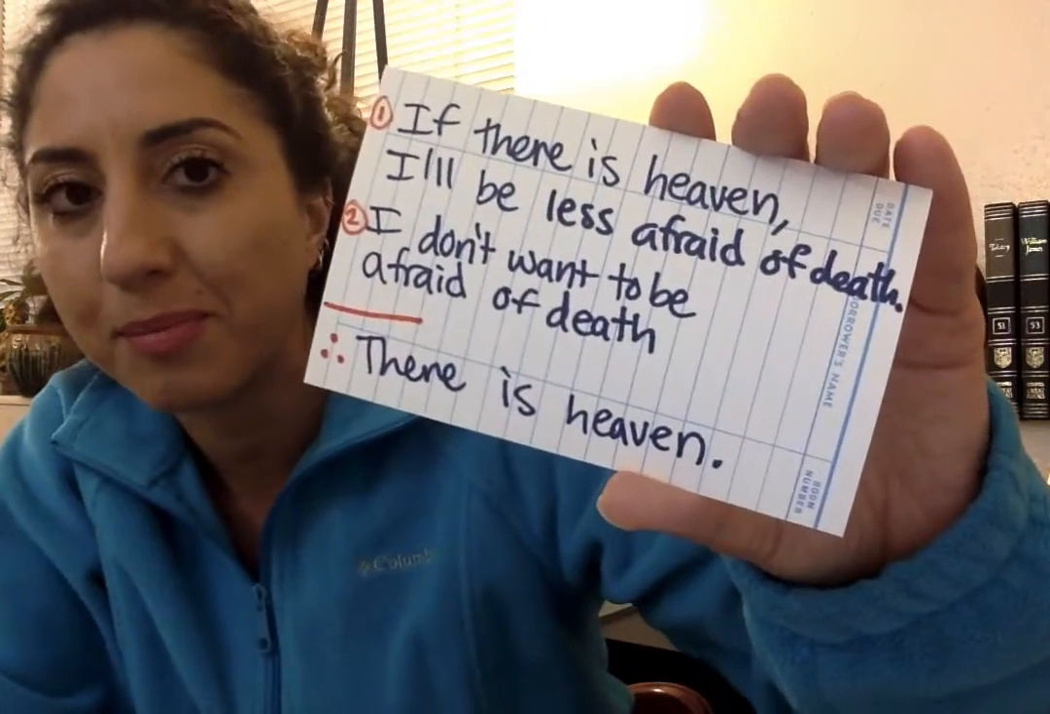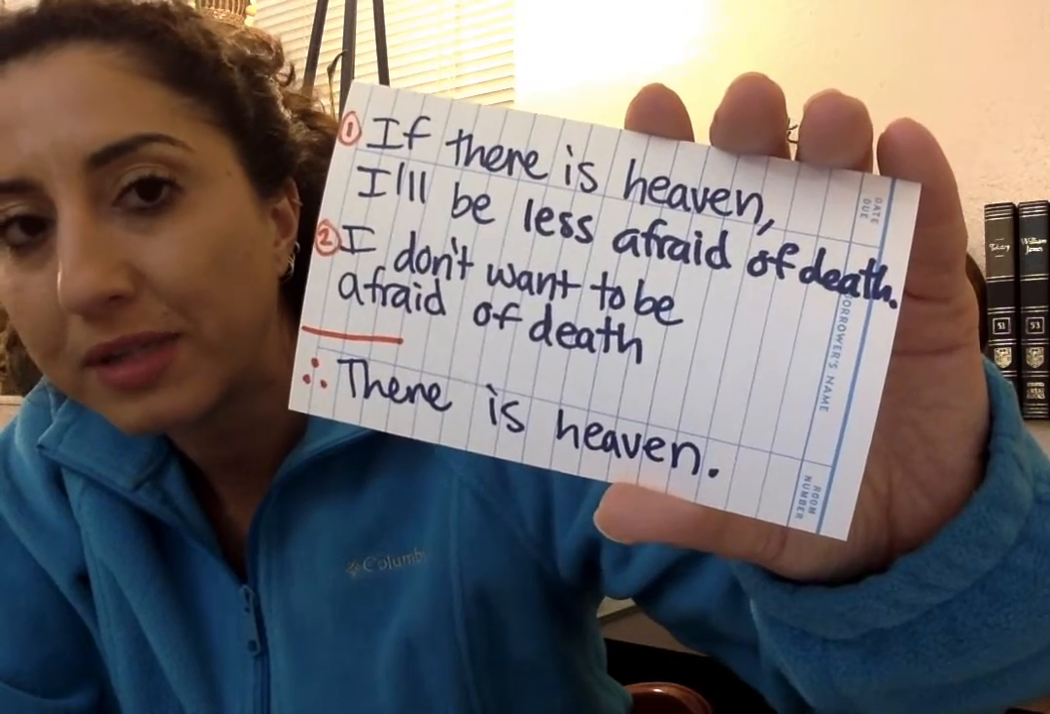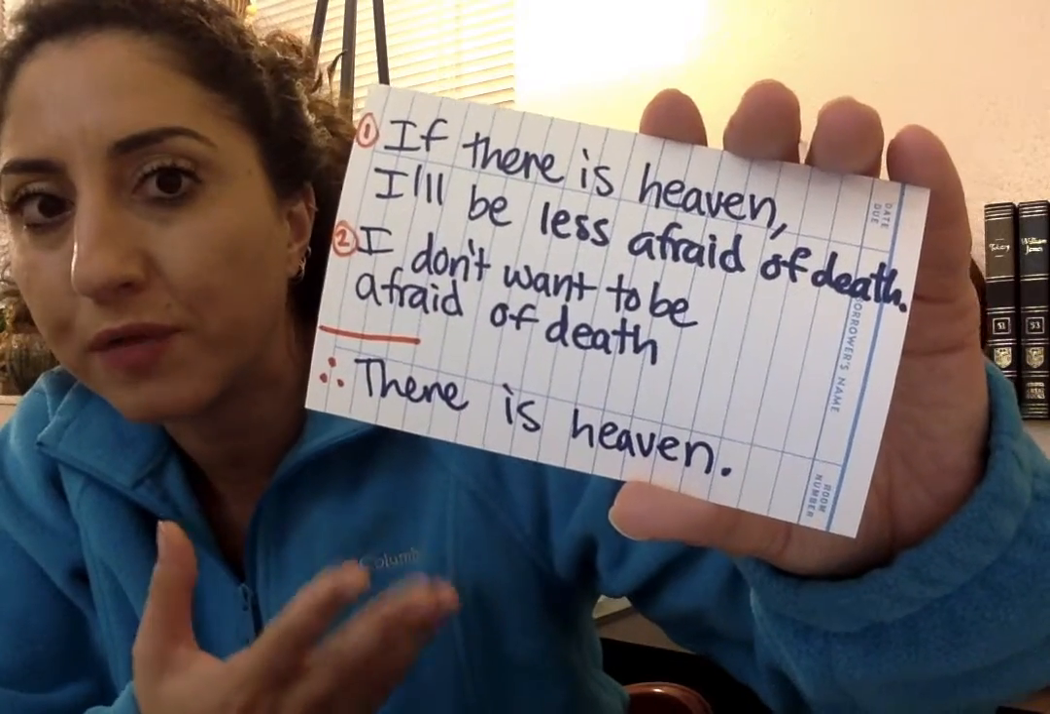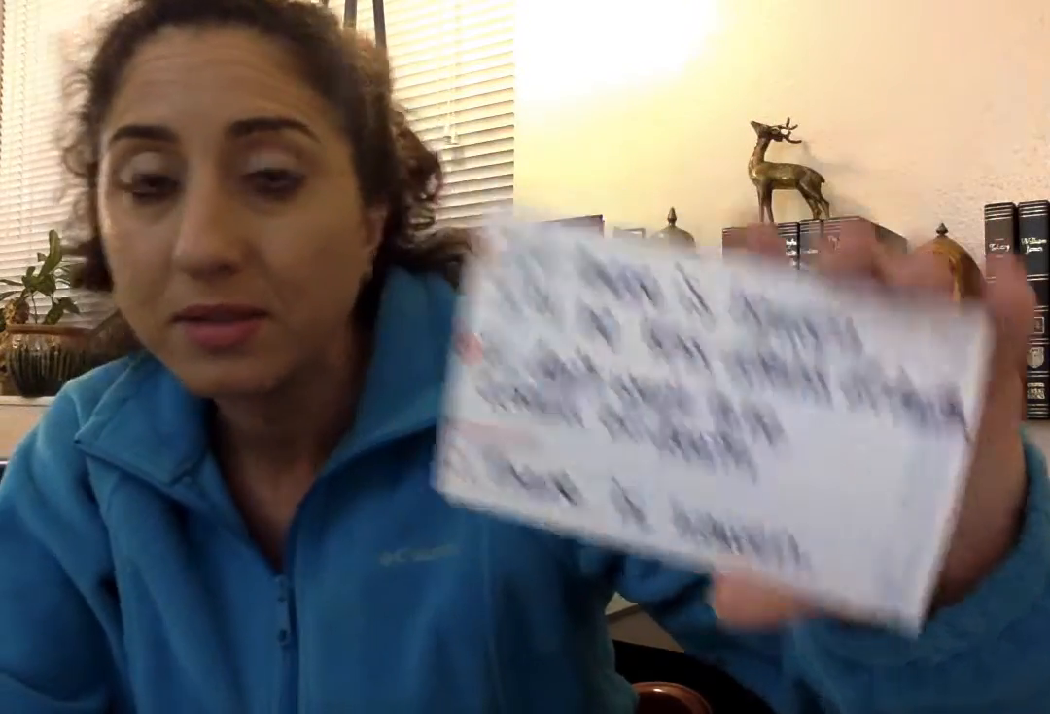Here's our last example. If there is a heaven, then I'll feel less afraid of death. And I don't want to feel afraid of death, so I'm going to conclude that there is a heaven. These are all examples of fallacious reasoning. It looks like a good argument. It looks like proper inferences to a conclusion from premises, but the reasoning is fallacious. And the kind that these are all is the fallacy of wishful thinking.